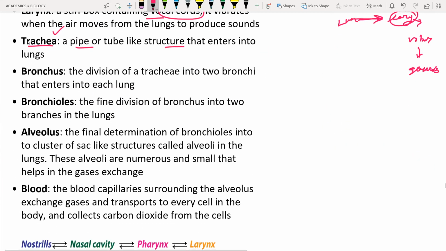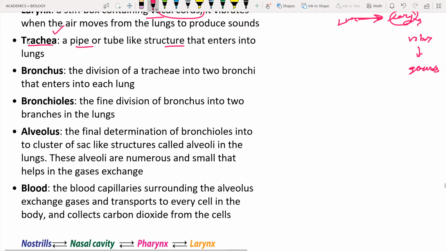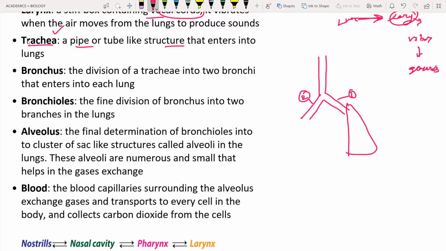So next, a bronchus. It is a fine division of the trachea. It is a division of the trachea into two bronchi that enter into each lung. Let us draw the diagram. So this is the trachea, and this trachea is going to divide into two branches. These branches are known as bronchus. So this is one bronchus, this is the second bronchus. This is going to enter into one lung, and this is going to enter into the other lung, that is the left and right lungs. So this is known as bronchus.